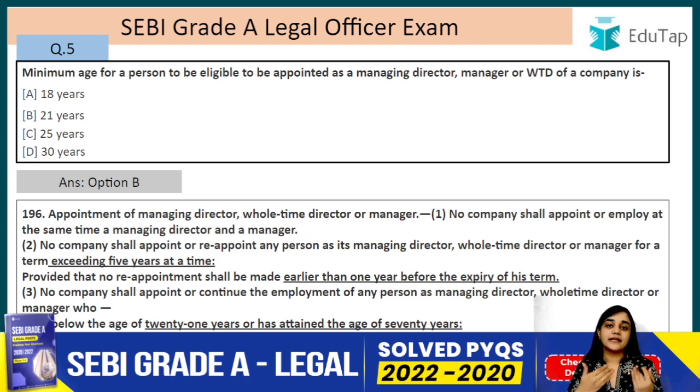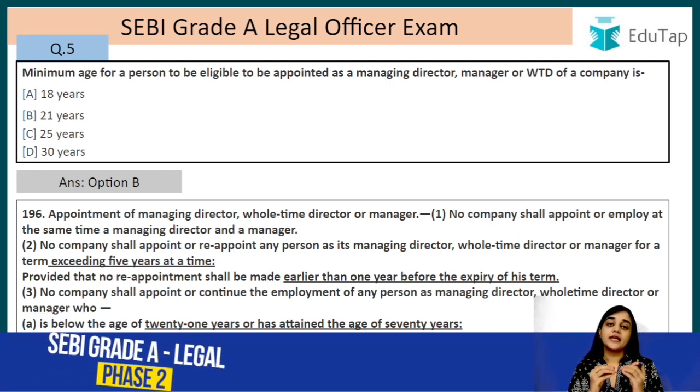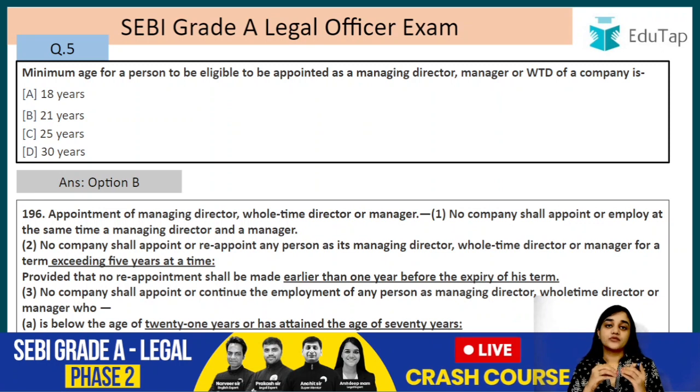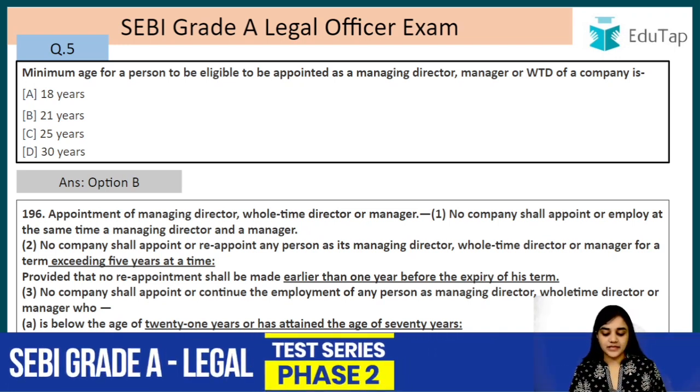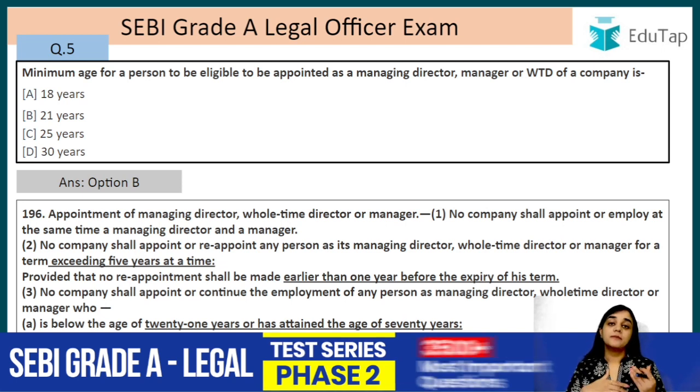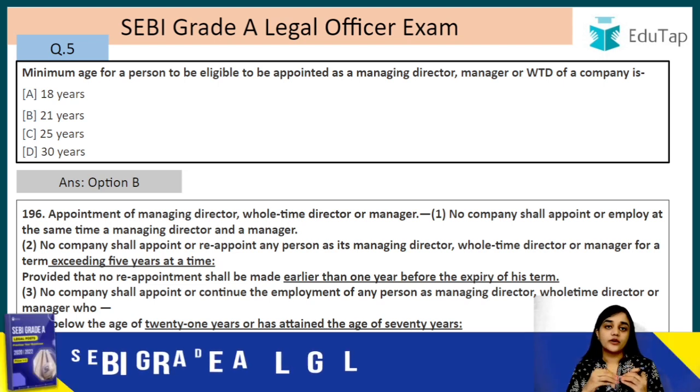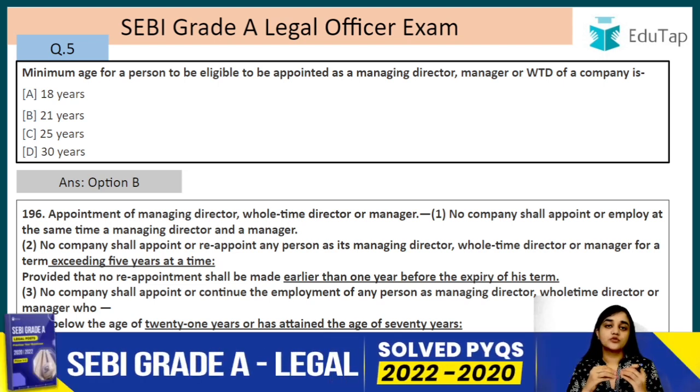So both of them are doing the same thing. They are managing the affairs of the company. They are appointed in a different manner and administratively have different status, but they are substantially performing the same function. That is why they have written that no company shall appoint or employ at the same time a managing director and a manager, because their work is the same. Since they are doing the same duties, we cannot have two employees doing the same thing, right? So no company shall appoint or employ at the same time a managing director and a manager.